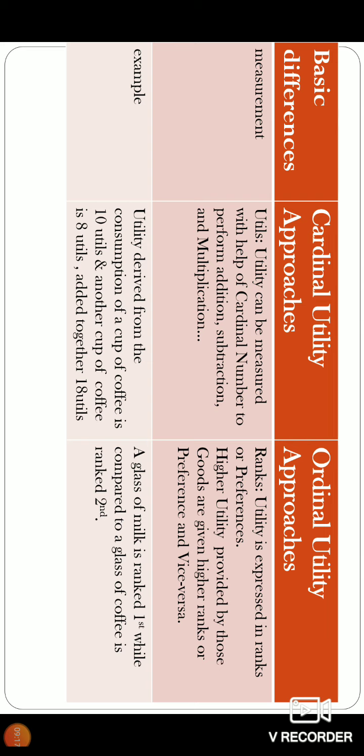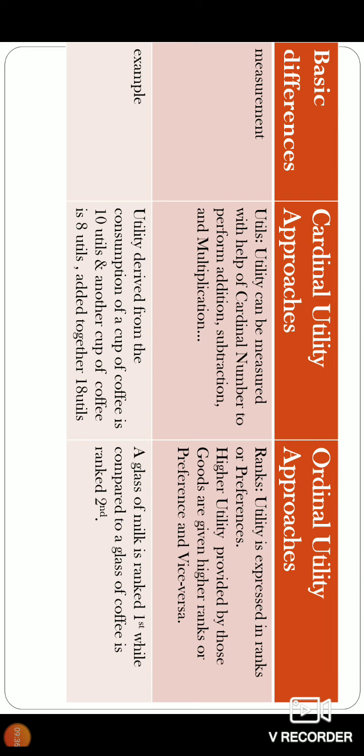The measuring unit here is utils, that is, utility can be measured with the help of cardinal numbers, and you can perform addition, subtraction, and multiplication. Whereas in the ordinal utility approach, there are rankings only.